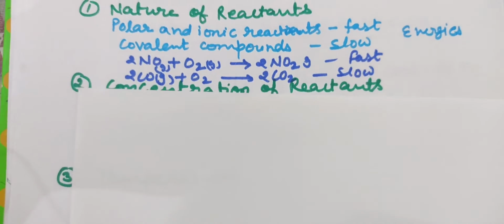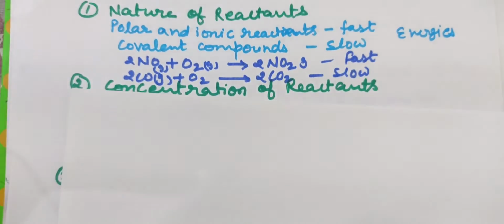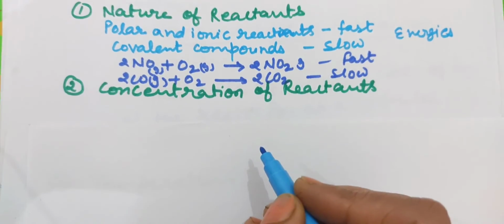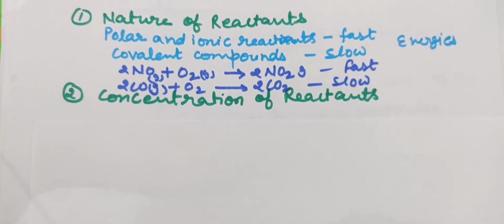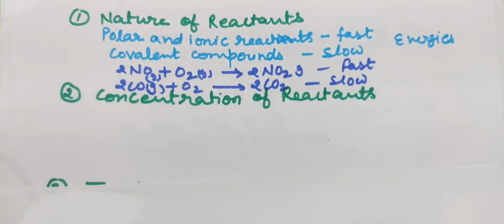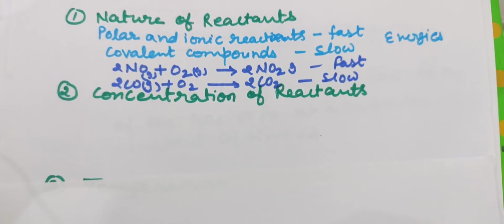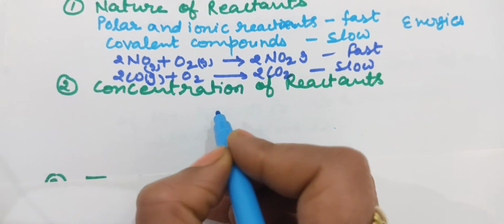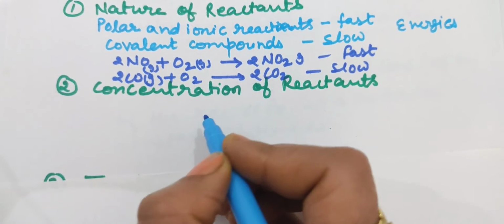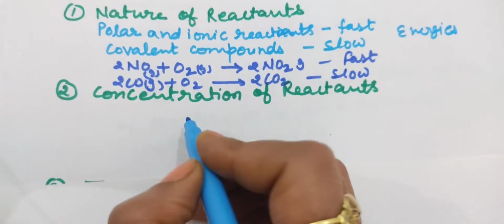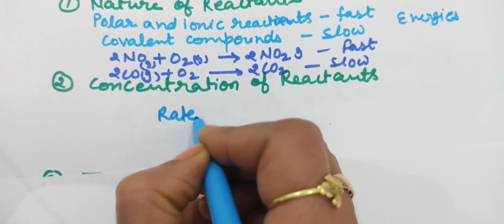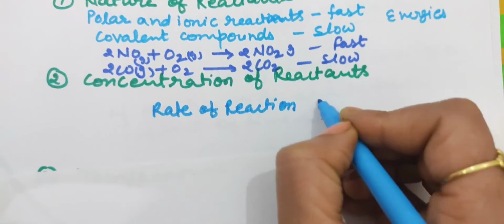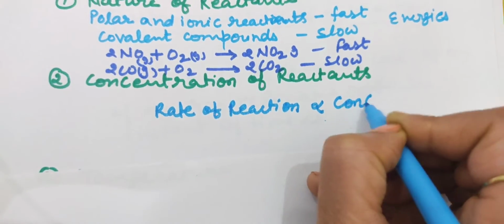The second factor which affects the rate of reaction is concentration of reactants. Generally, students, when you increase the concentration of any chemical reaction, collisions between the molecules will increase. If the number of molecules increases, then collisions will increase, and then the rate of reaction will increase. So the rate of reaction is directly proportional to the concentration of the reactants.